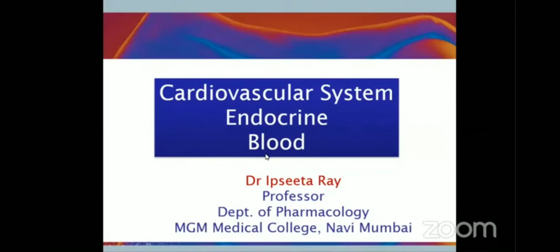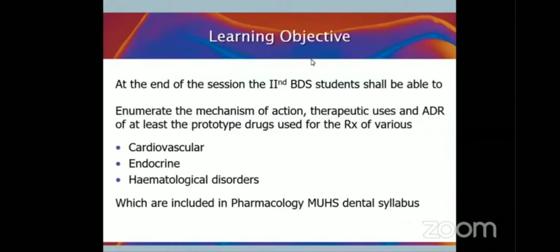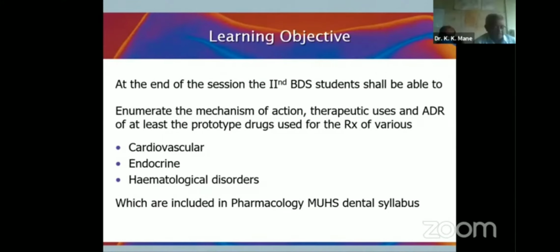Important systems in pharmacology, that is cardiovascular, endocrine, and blood. So the learning objective of this session: at the end of this session, second BDS students shall be able to enumerate the mechanism of action, therapeutic uses, and ADR of at least the prototype drugs used for the treatment of various cardiovascular, endocrine, and hematological disorders, which are included in the pharmacology dental syllabus.